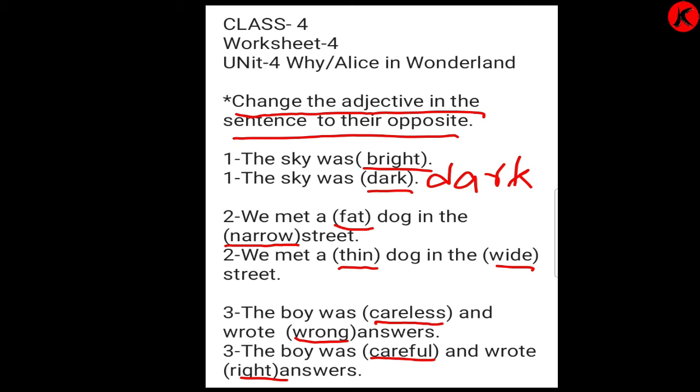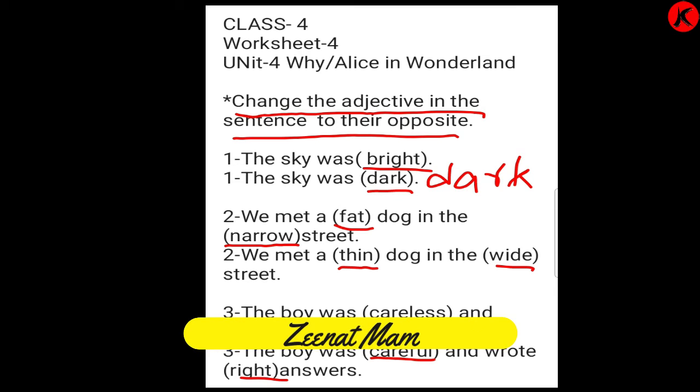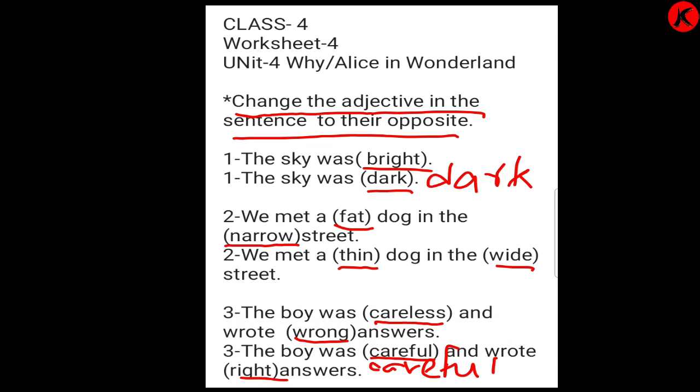So over here what have we done? Careless, we have used careful. C-A-R-E-F-U-L, careful. And for wrong we have used R-I-G-H-T, right. Same with number 2. Fat is the question, and in the answer we have written thin, T-H-I-N. And for narrow we have written wide, W-I-D-E.